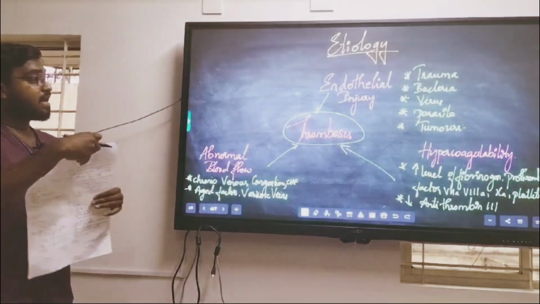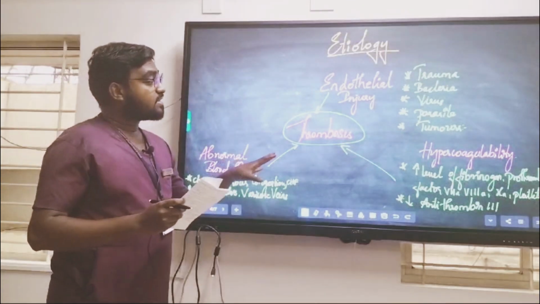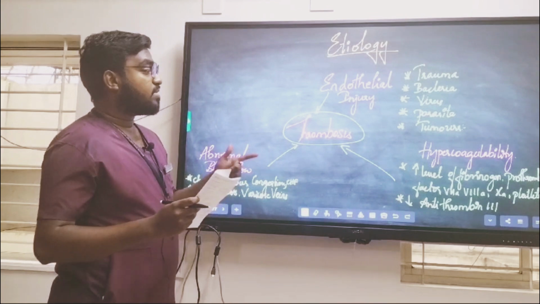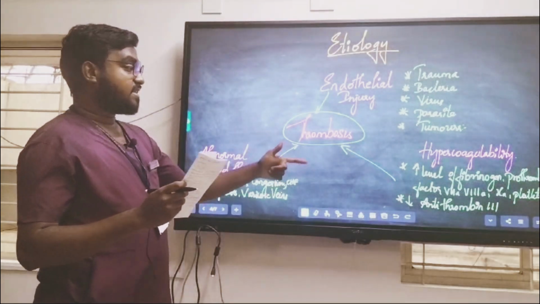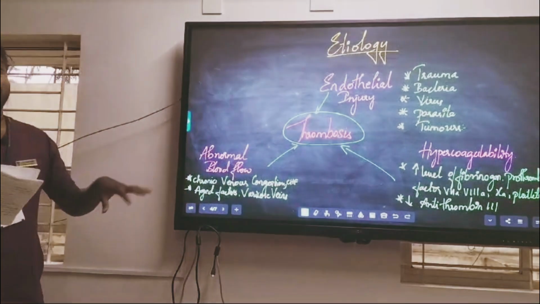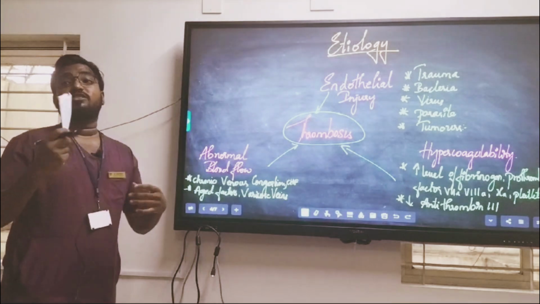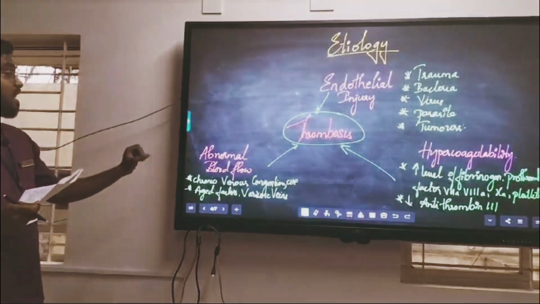Next, coming to hypercoagulability. In hypercoagulability, there is an increase in the level of fibrinogen, prothrombin, and factors like VIIa and Xa, platelets also will be increased, and there is a decrease in antithrombin. Due to this, the clot which is formed will not be dissolved, or the formation of the clot will be more. And next is abnormal blood flow.